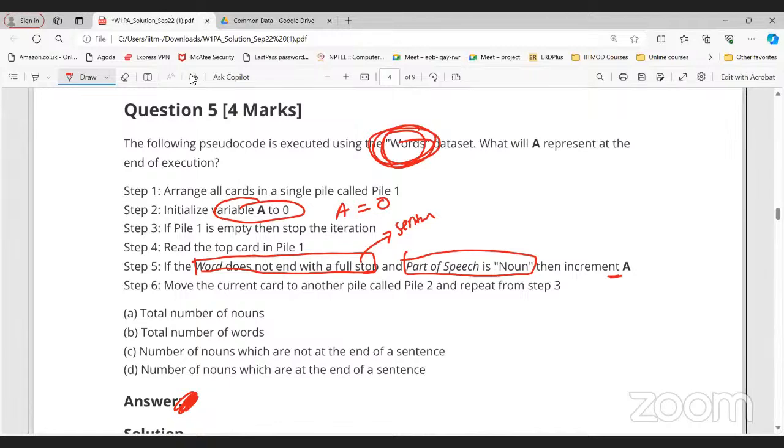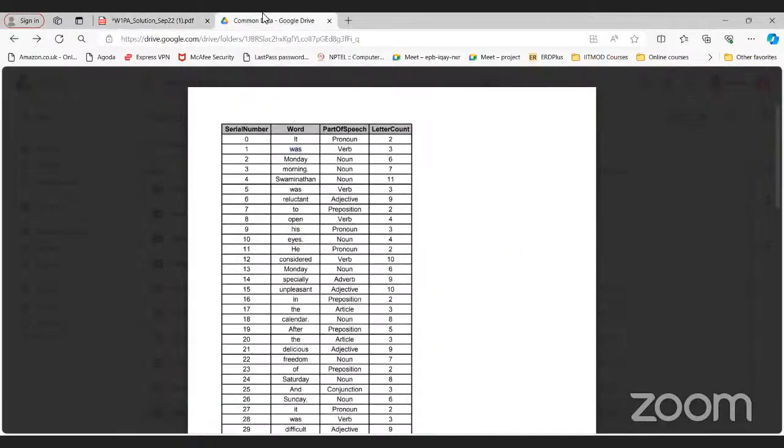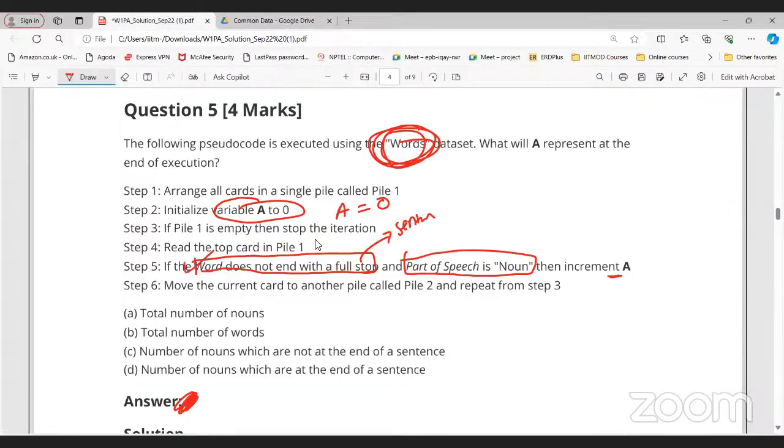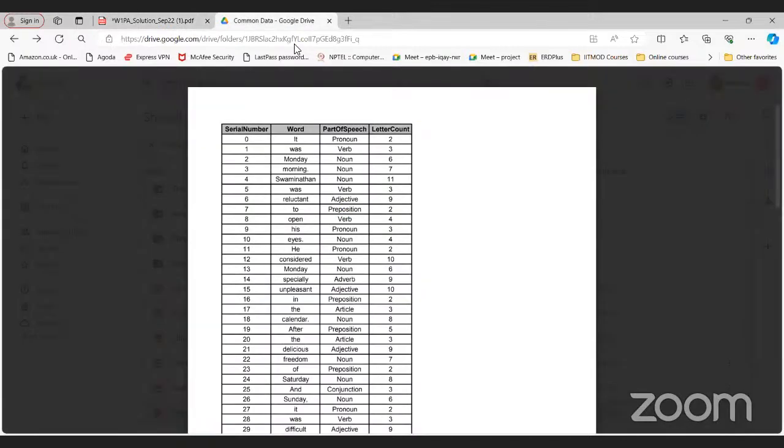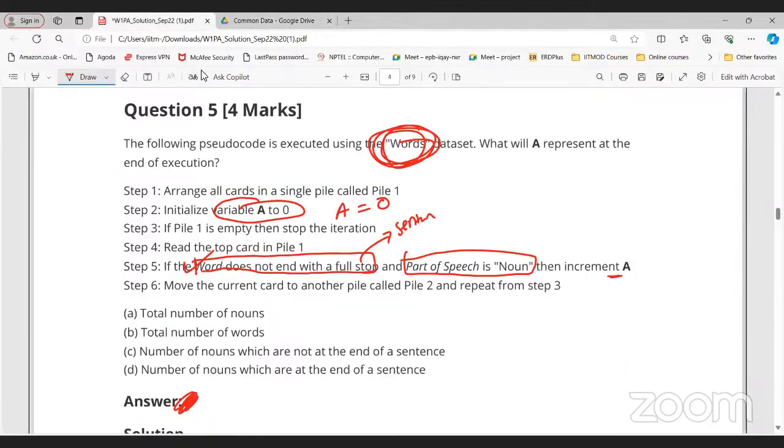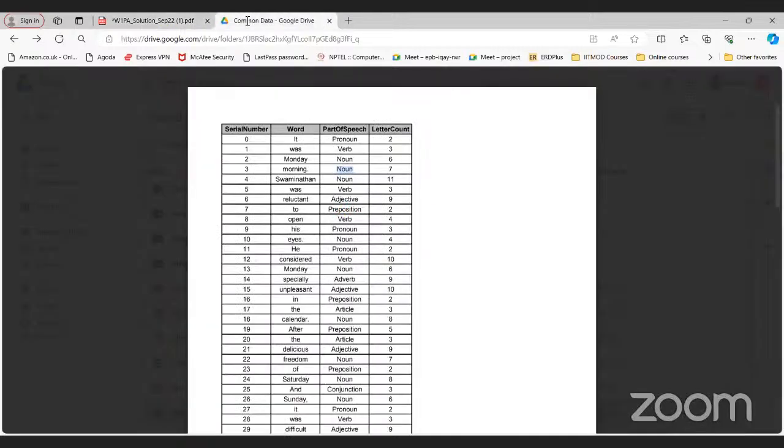So we don't need to check any condition. Then go for "was", not ending. Monday, not ending. What about morning? Morning is ending with full stop. So this condition is true. What about this condition? Part of speech is noun? Yes, it's true. So part of speech is also noun. Then increment the value of A to 1. Move the card to pile 2. Repeat from step 3. Then go for the next one.